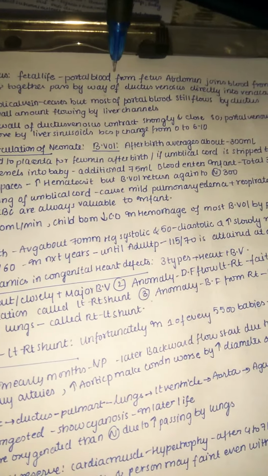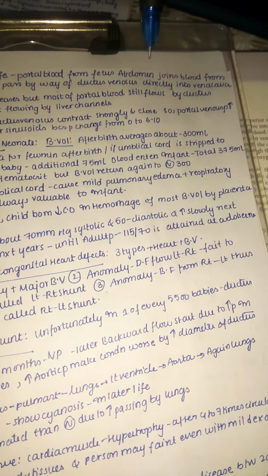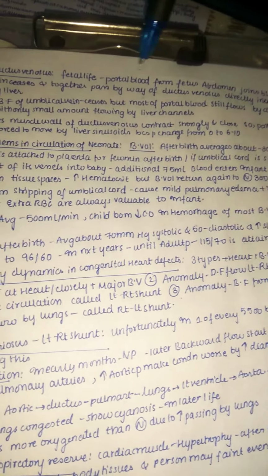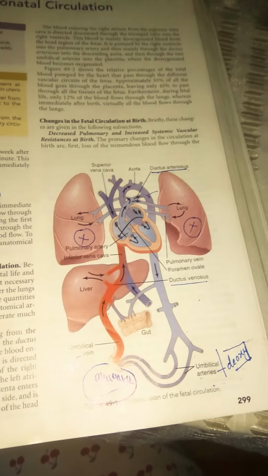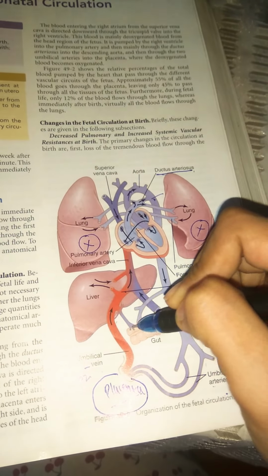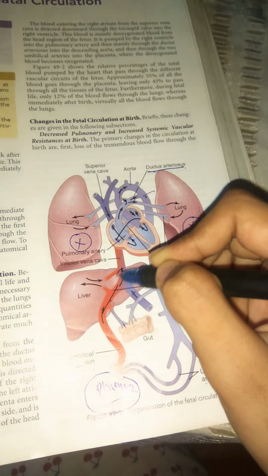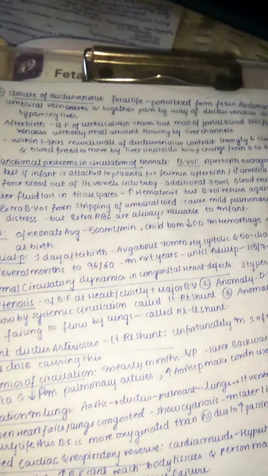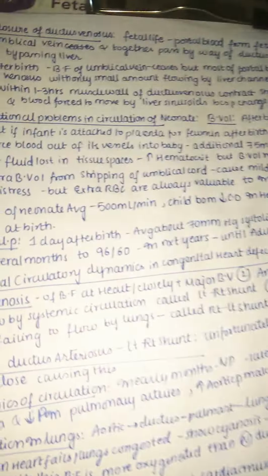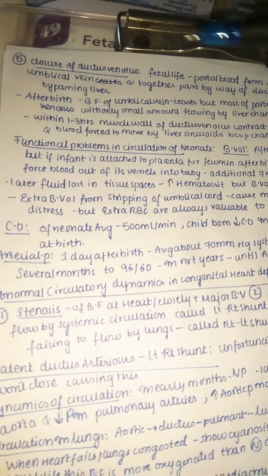In fetal life, the portal blood from the fetal abdomen joins the blood mainly from the umbilical vein, and together they pass by way of the ductus venosus directly into the vena cava. So the same thing we have said: the umbilical vein along with the portal vein passes by the ductus venosus directly into the inferior vena cava, bypassing the liver. That is what goes on in the liver in fetal life.